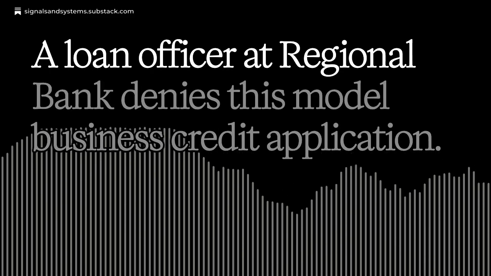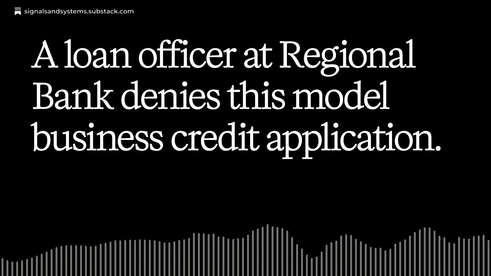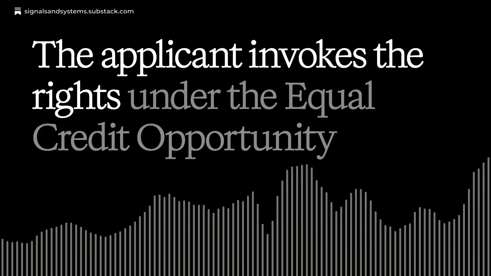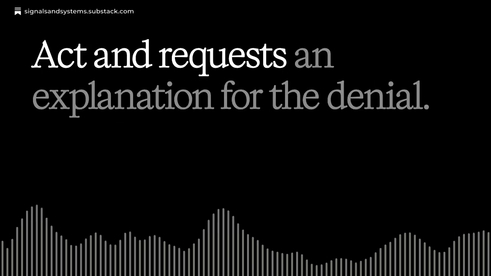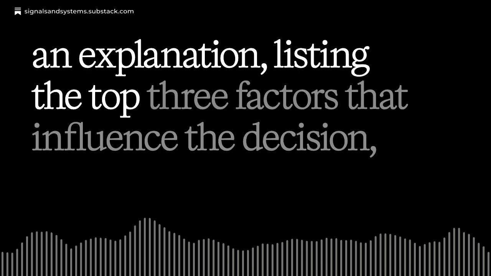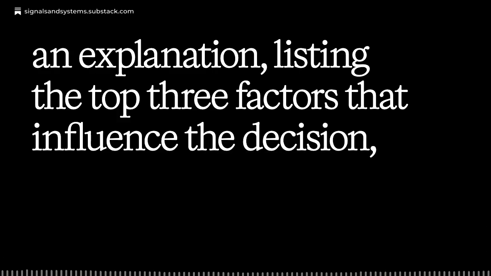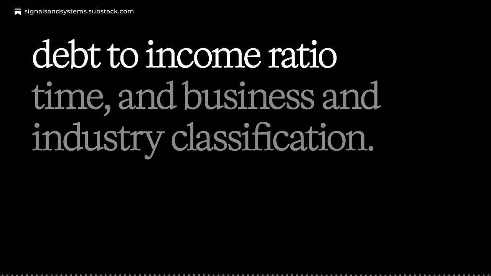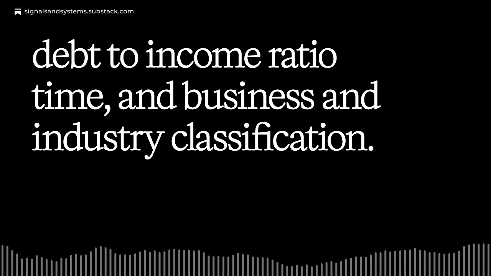A loan officer at a regional bank denies a small business credit application. The applicant invokes their rights under the Equal Credit Opportunity Act and requests an explanation for the denial. The bank's machine learning system automatically generates an explanation, listing the top three factors that influence the decision: debt to income ratio, time in business, and industry classification.